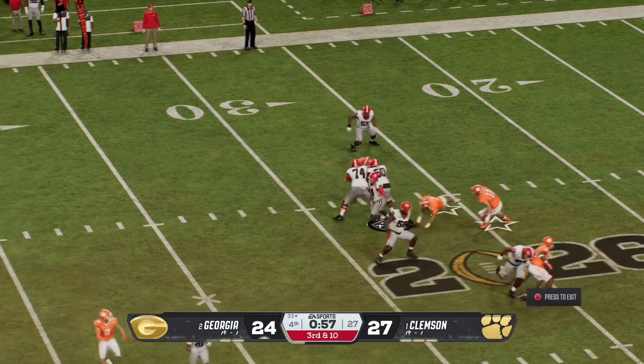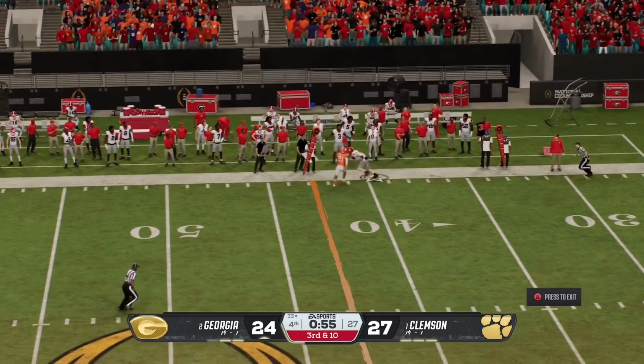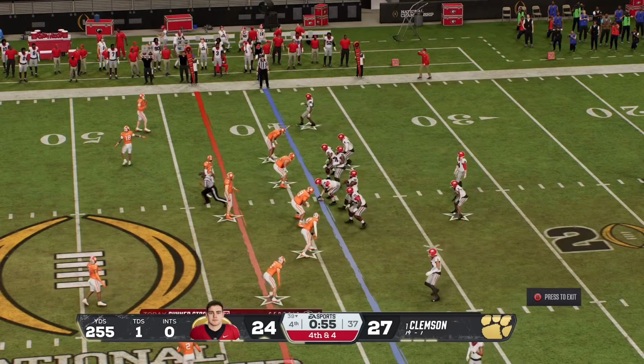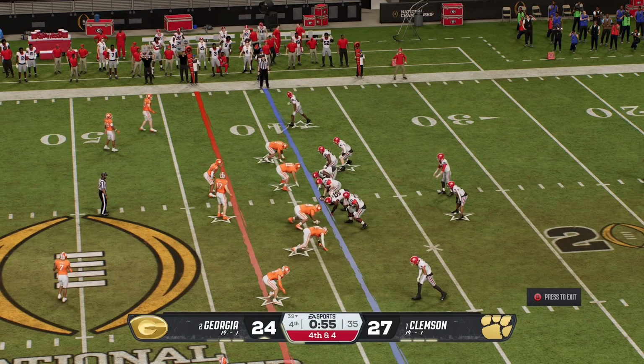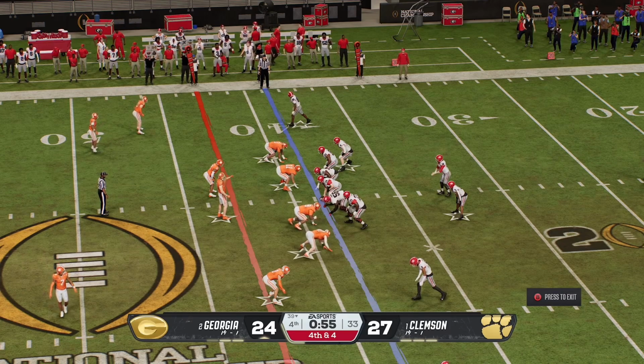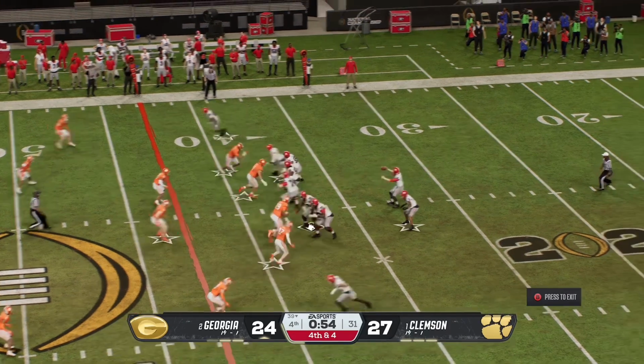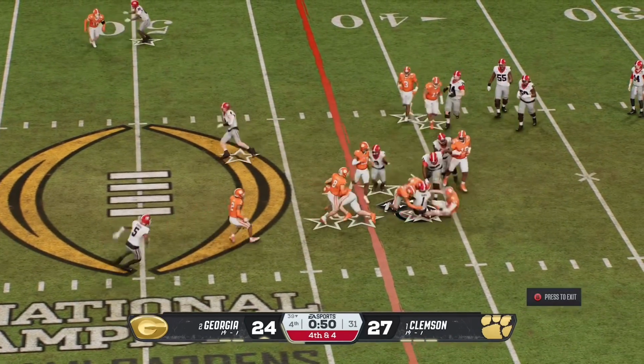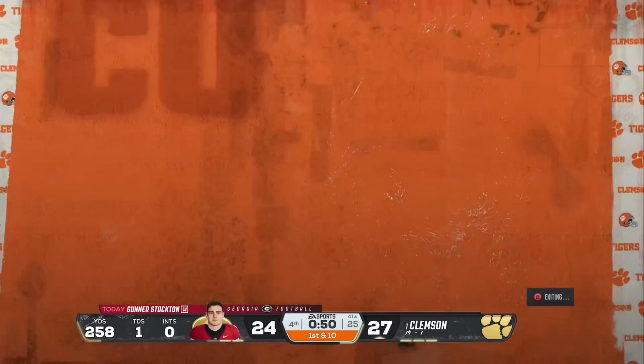It looks like he's going to get sacked. What? Gunnar Stockton, that was a free 1st down. What are you doing there? Hello? You could have run it up for a 1st down, and you throw it out to Kirby. What happened? Here we go. It doesn't matter. He's going to get a 1st down to Zach. Oh, I know. He was going back in yardage. Oh, my gosh. He went back in yardage.